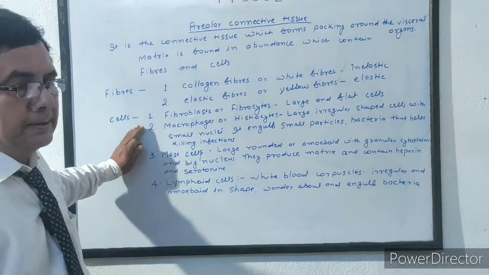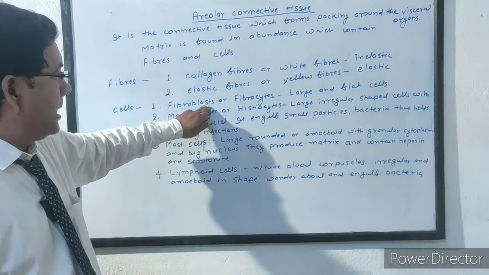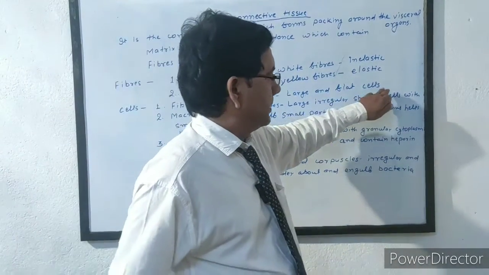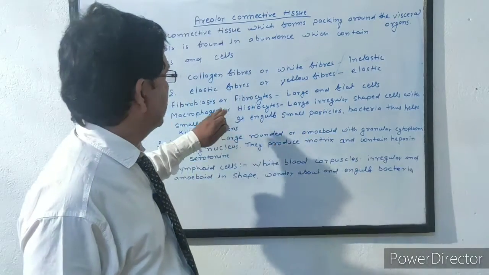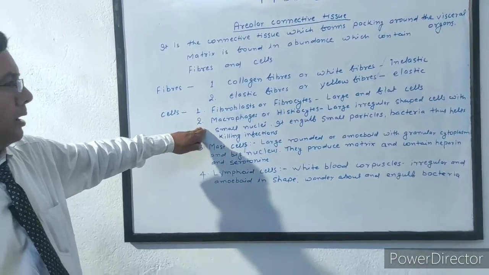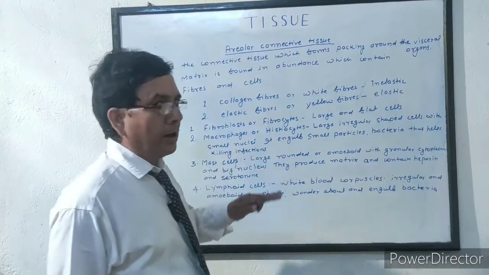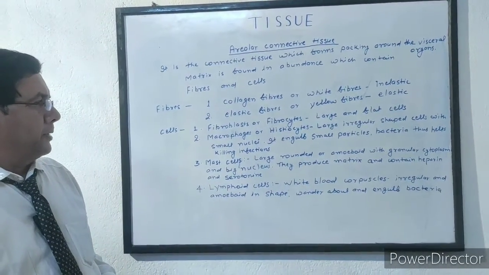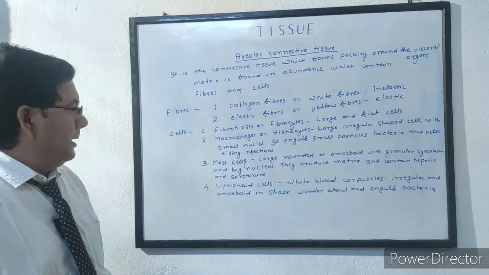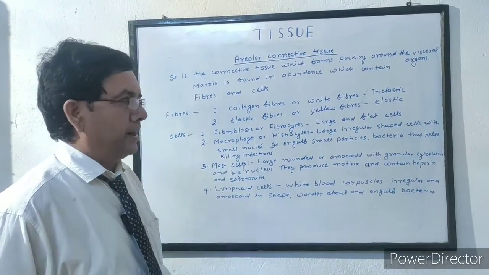Now, different types of cells present in the areolar connective tissue are: first is fibroblast or fibrocytes. They are large and flat cells. They are scattered in the matrix of areolar connective tissue. Second is macrophages or histiocytes. They are large irregular shaped cells with a small nucleus. They engulf small particles and bacteria, and thus help in killing infection and increase our immune system, that is the disease resistant capacity of our body.